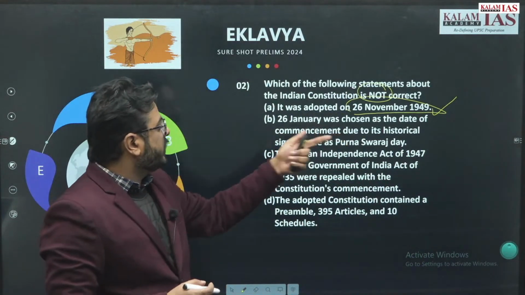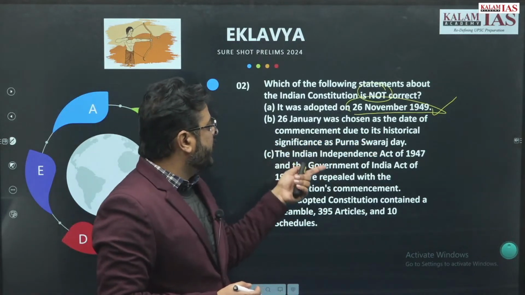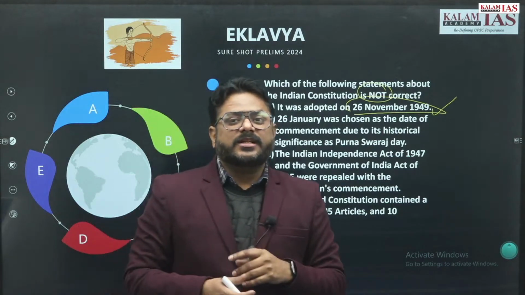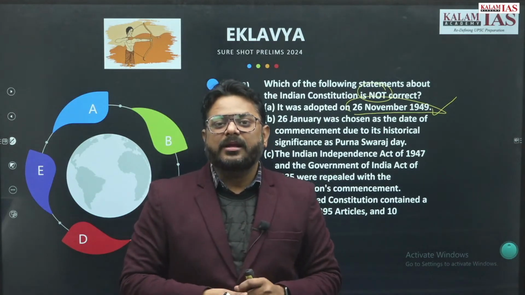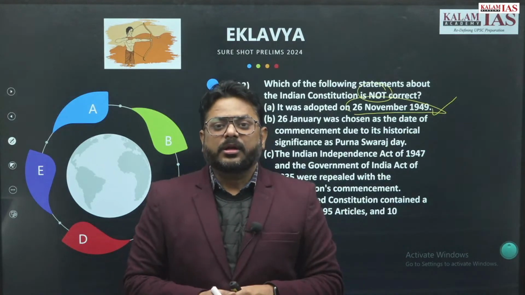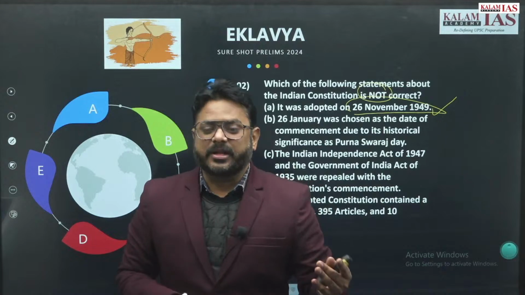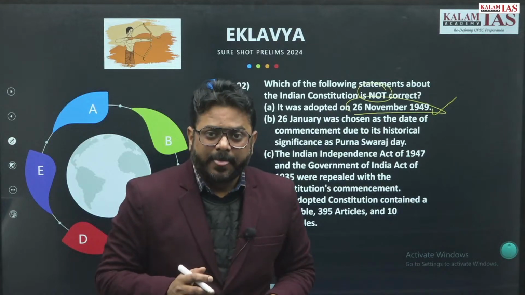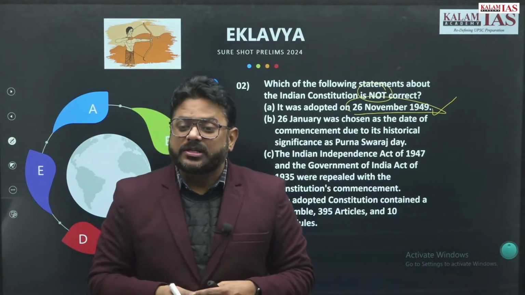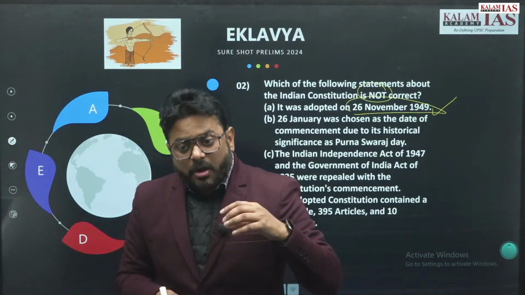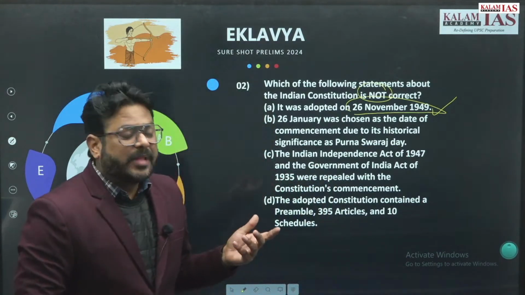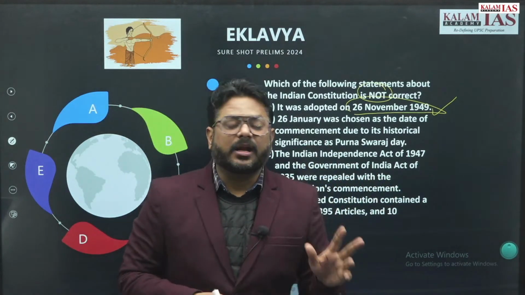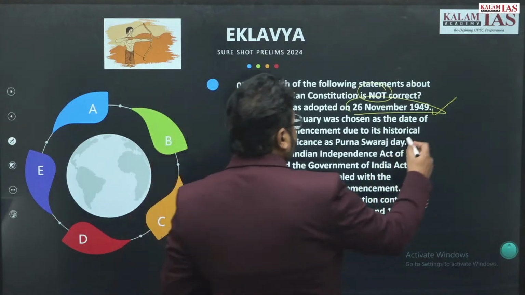26th January was chosen as the date of commencement due to its historical significance as Purna Swaraj, right? That is correct. Since the 1930s we were observing Independence Day on 26th January, but we got independence on 15th August 1947. So to honour the significance of 26th January, of Purna Swaraj, of complete independence, we decided that the Constitution would be enforced on 26th January 1950. So this statement is correct.